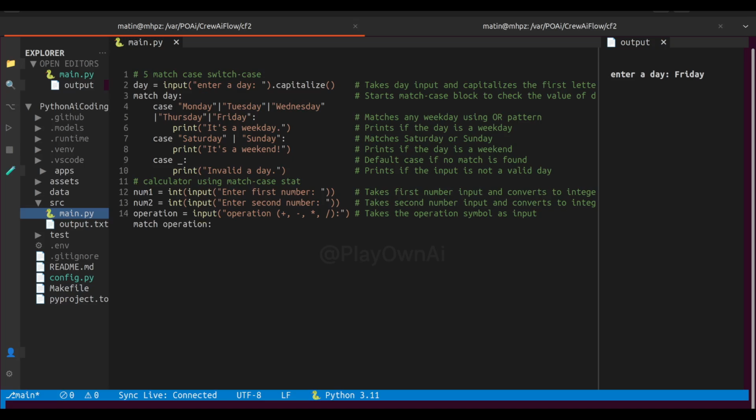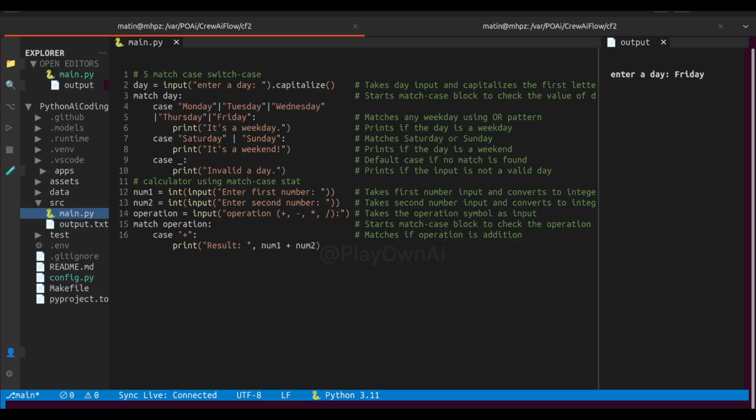Now ask the user to choose an operation. So let's type operation equals input with a message that says "Enter operation +, -, *, or /: ". This line saves the operator, like +, as a string in a variable called operation. At this point, we have all the input we need. Now let's add the match case logic to perform the correct calculation. Let's type match followed by the variable name operation, then a colon. This starts the matching section, where Python will compare the value of operation to different cases.